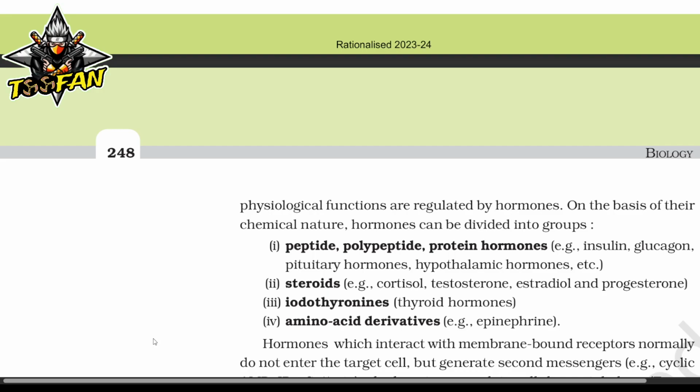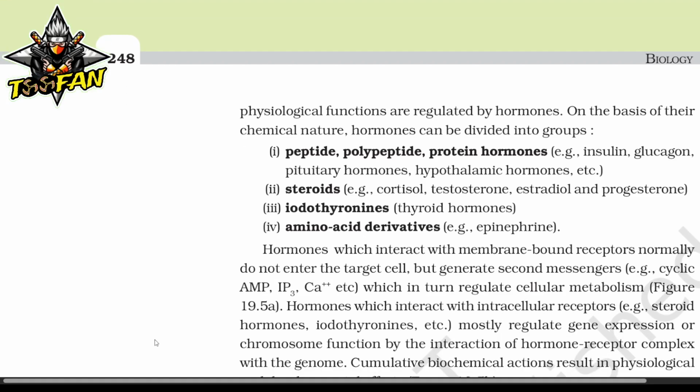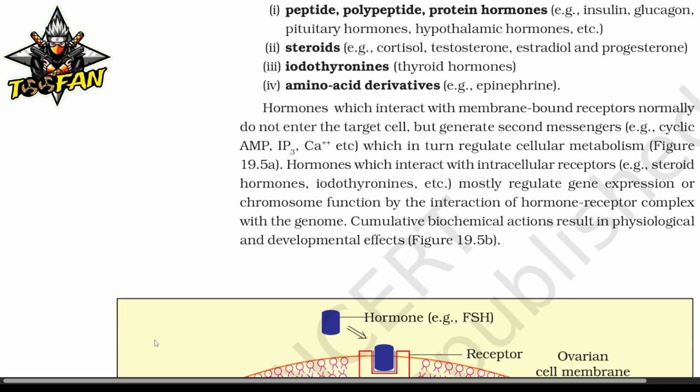On the basis of their chemical nature, hormones can be divided into groups: peptide, polypeptide, protein hormones, for example insulin, glucagon, pituitary hormone, hypothalamic hormone, etc.; steroids; iodothyronines; and amino acid derivatives, that is epinephrine. Hormones which interact with the membrane-bound receptors normally do not enter the target cell but generate second messengers like cyclic AMP, IP3, calcium, etc., which in turn regulate cellular metabolism. Hormones which interact with the intracellular receptors, steroid hormones, iodothyronines, etc., mostly regulate gene expression or chromosome function by the interaction of hormone-receptor complex with the genome. Cumulative biochemical actions result in physiological and developmental effects.